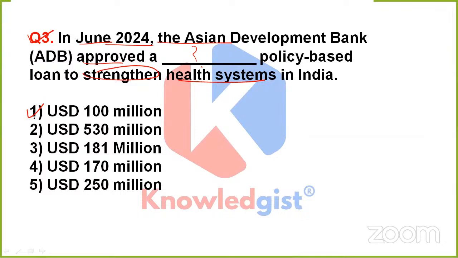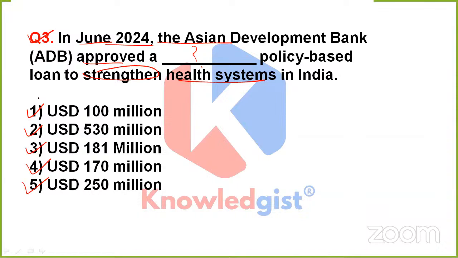Was it USD 100 million, USD 530 million, option 3, USD 181 million, option 4, USD 170 million, or option 5, USD 250 million? Is it option 1, 2, 3, 4, or 5?